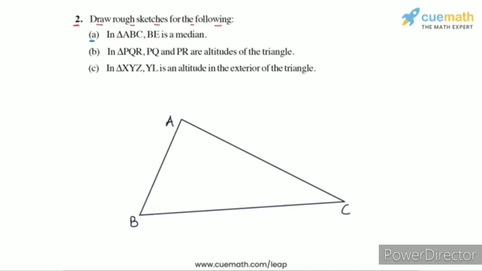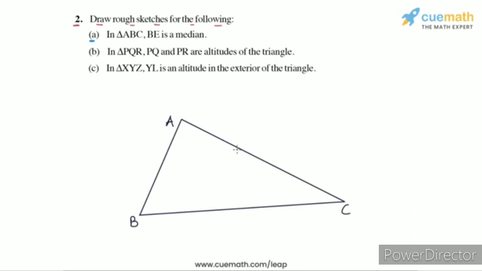So here's an arbitrary triangle ABC that I've drawn, and in this triangle we will draw the median BE. So what is a median? A median is a segment which joins a vertex of a triangle to the midpoint of the opposite side. So in this case we have to draw the median from B to the opposite side AC.